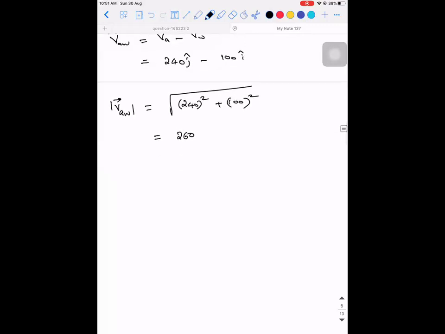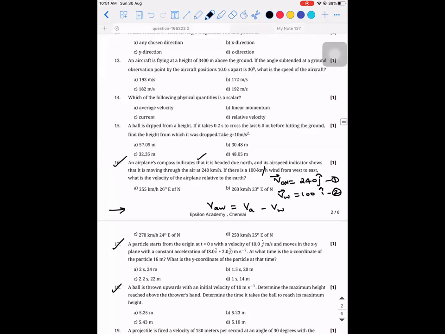And how will you find the angle? Tan theta is equal to 240 divided by 100. It will be 2.4. So is there an option like 260? Yes, 260 is there. That is the answer, 23 degrees east of north.